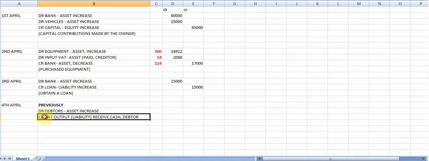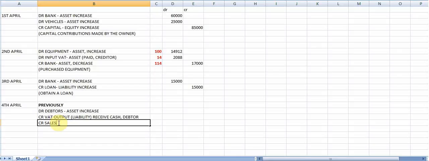So for a VAT output, we receive cash or we create a debtor, and then we will have a VAT output. And then we also would have credited the sales. So sales will always go together with debtors. I've noticed that some of the students, they credit the sales, but then they debit the creditor. A creditor and a sale can never, ever, ever go together. A sale must go with a debtor or a bank entry.